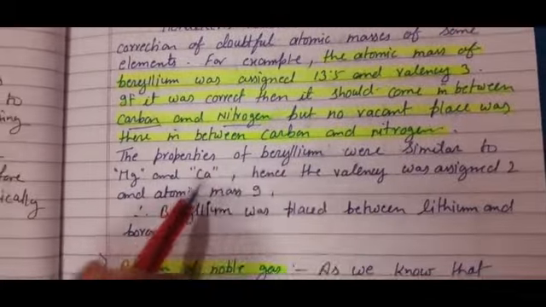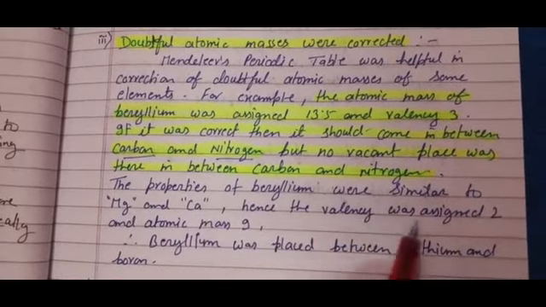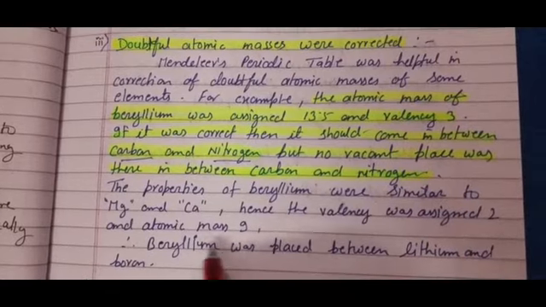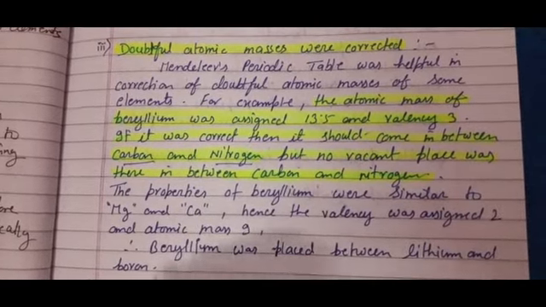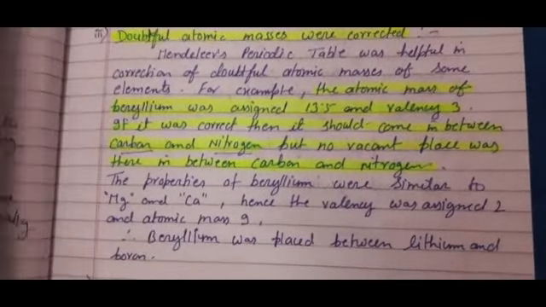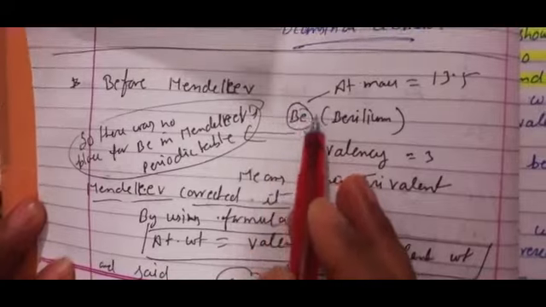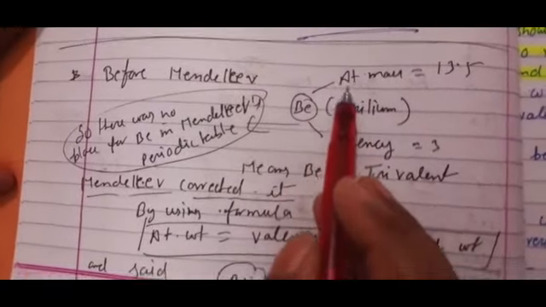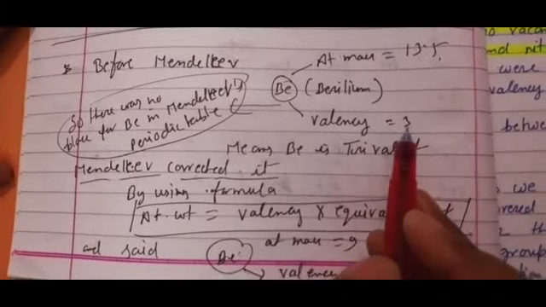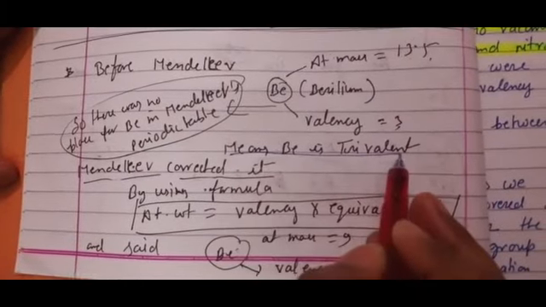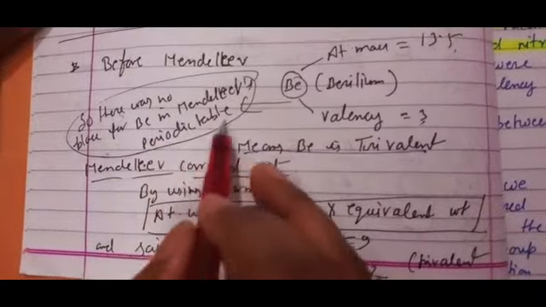Then what he did, the properties of beryllium were similar to magnesium and calcium, hence the valency was assigned 2 and atomic mass was 9. Beryllium was placed between lithium and boron. Here I have explained that thing also. Before Mendeleev, scientists used to say that the atomic mass of beryllium is 13.5 and its valency is 3. It means beryllium is trivalent. So there was no place for beryllium in Mendeleev's periodic table.